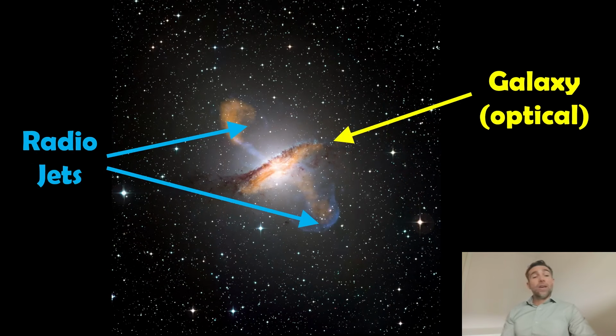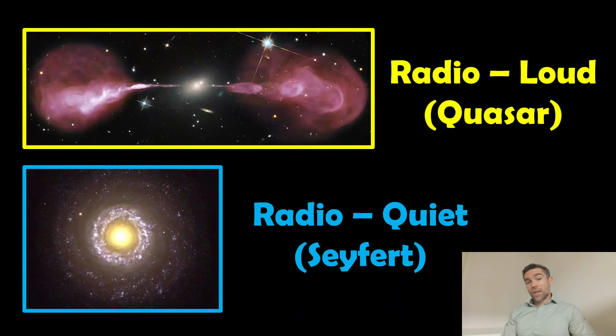and it makes these galaxies very luminous in certain parts of the electromagnetic spectrum. Another example here is this one, edge on. The yellow arrow is denoting the optical image of the galaxy, and then the blue arrows are showing the radio jets. They're perpendicular to the plane of the galaxy. And this is a composite of radio and optical emission, so we can see both parts. But if we just look at it through a normal telescope with our eyes, take a picture, we're just going to see what the yellow arrow is pointing at and not those big powerful jets or lobes.